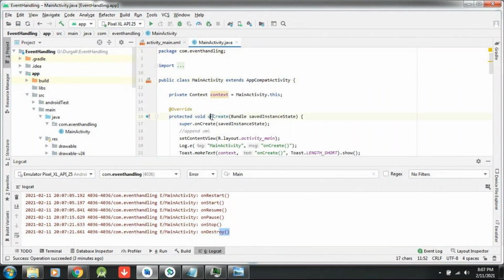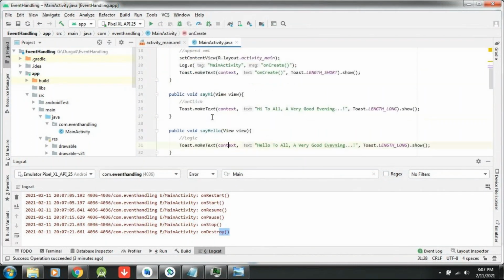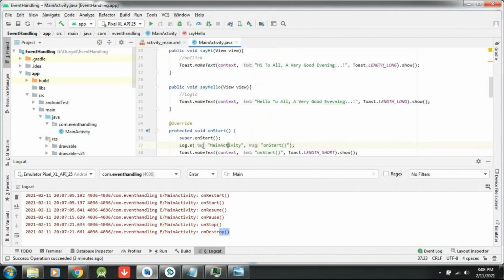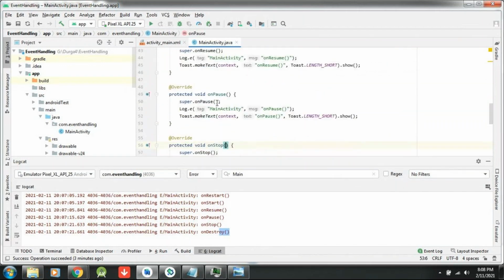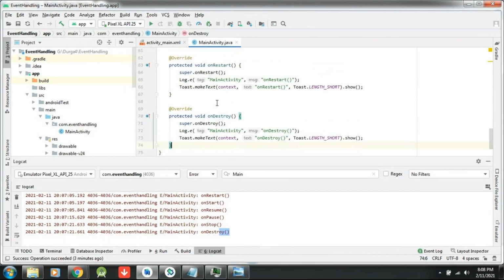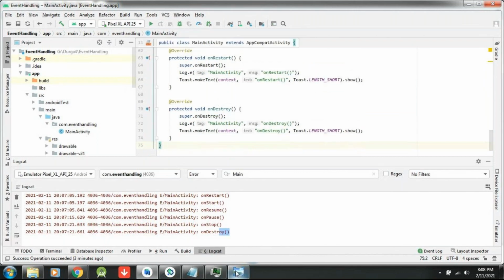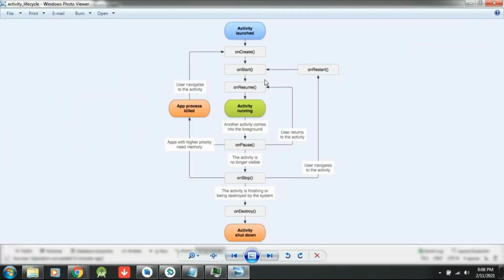In this I have written the onCreate method, onStart, onResume, onPause, then onStop, onRestart, onDestroy. All the methods I have written. But as per our discussion, you need not write all the methods. Only the onCreate method is enough to write your logic. These methods are written just as an example. If there is any requirement you can write them, or else no need.